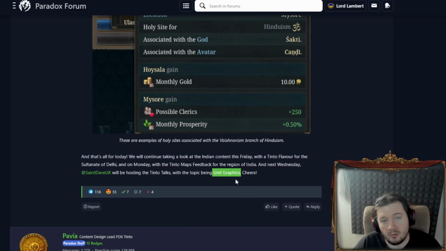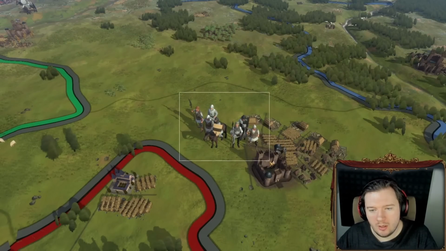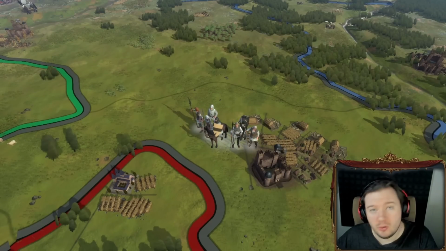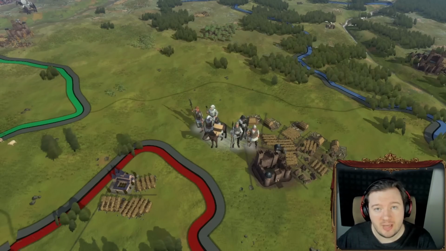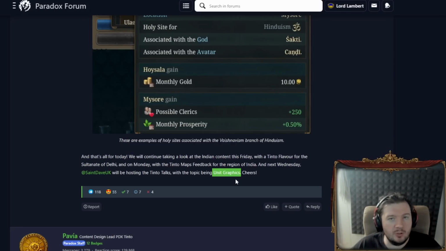I've spoken quite a bit about unit graphics in my video on it. Here is a clip from that. As you can see here, this is one army, and it is made up of a bunch of different models. If we're just talking about infantry here, you can have up to 30 distinct models in a single army, and I mean, personally, I think that's really, really cool. Yeah, unit graphics, they're kind of cool. But I'm looking forward to next Wednesday's Tinto Talk then.